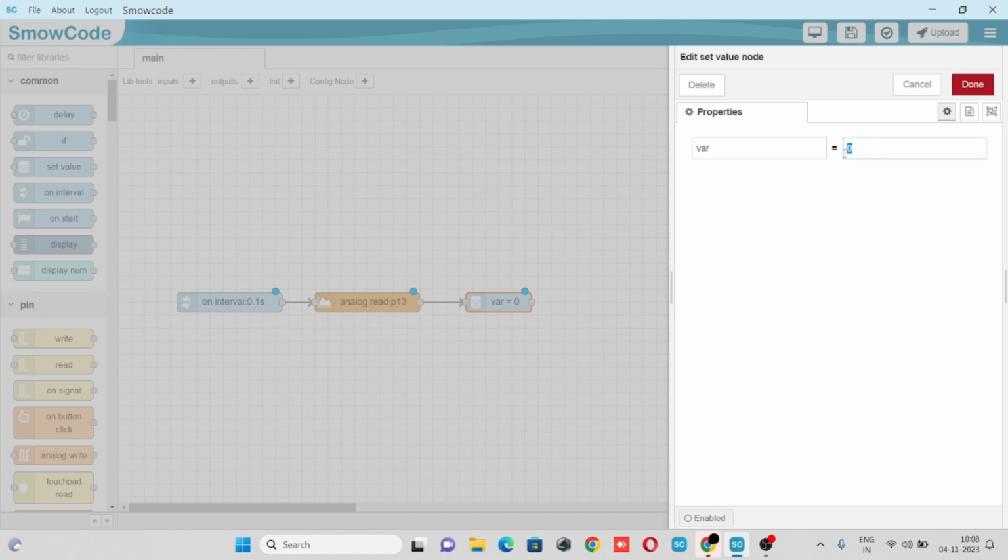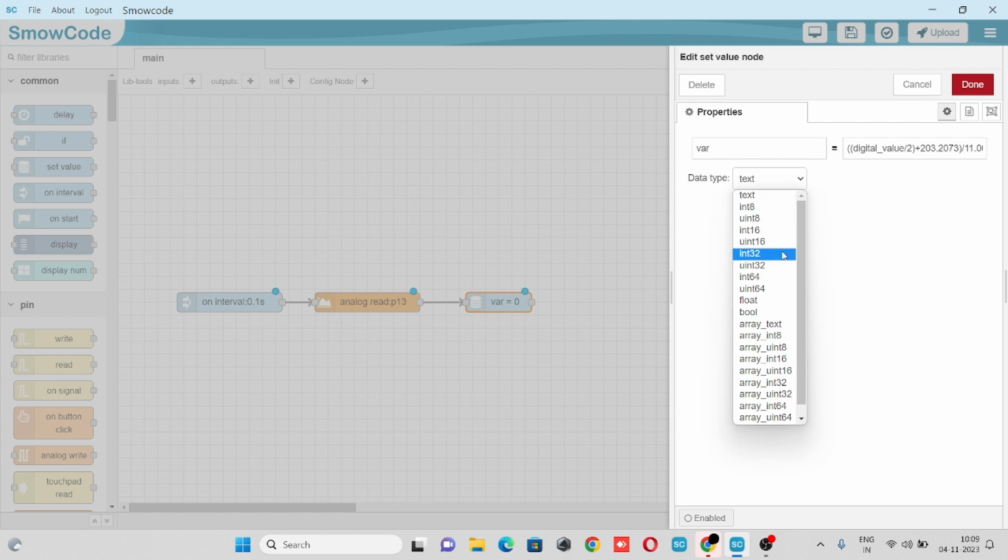We'll keep our variable name as var and we'll write here an expression: open bracket, one more open bracket, digital value divide by 2, bracket close, plus 203.2073, bracket close, and then again divide by 11.003. Its data type will be int32.